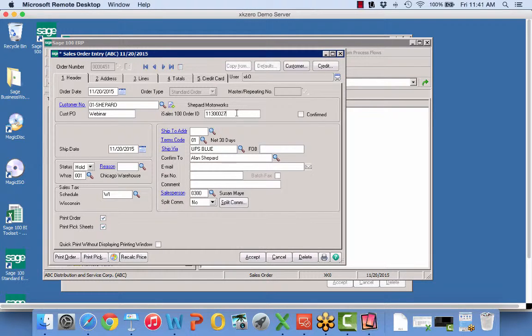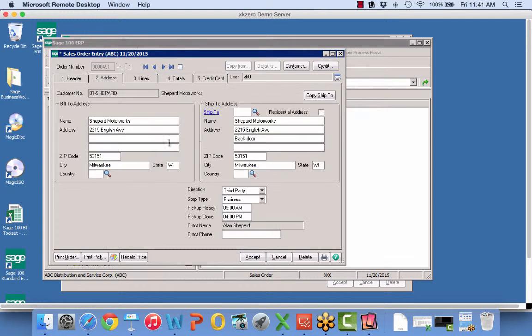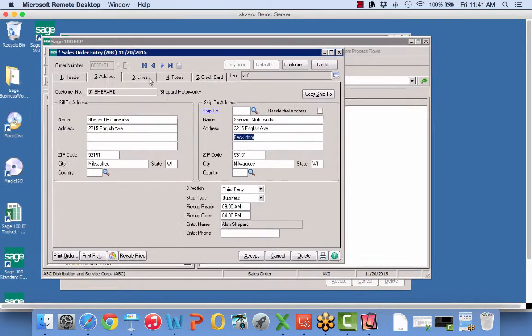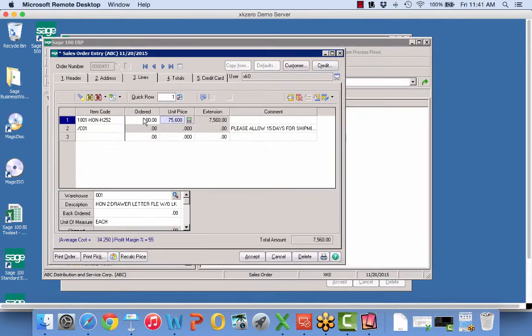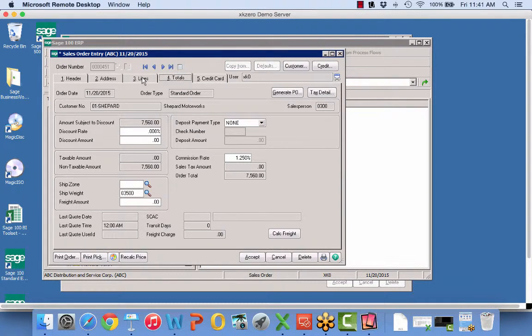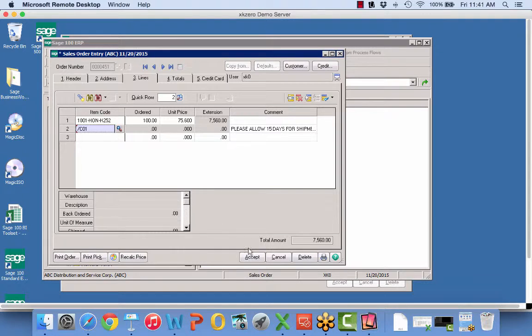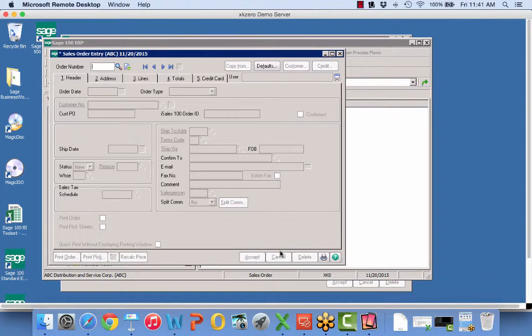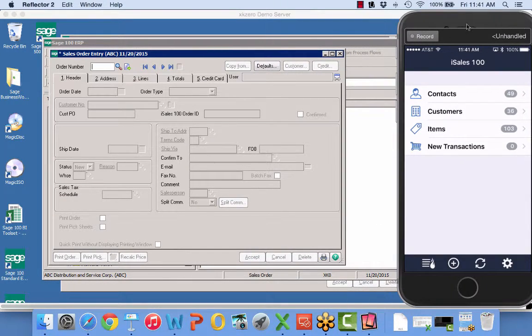This is a temporary order number that came in automatically from iSales. Remember, I switched my sale to Suzanne. So there's my sale to Suzanne. Remember, I put the back door for my ship to address, so I put that in there. I have my 100 items at the appropriate price, and I change that and so on. All right. And that's the experience of a user called demo.